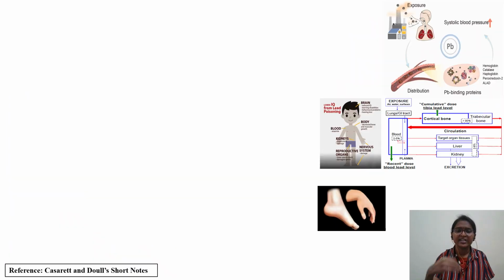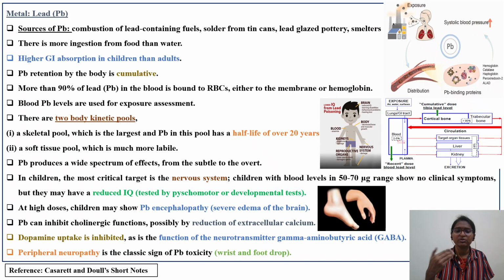Now we will read some additional points with respect to lead which were missed in the previous slide. Major sources of contamination for lead are fuels and solder from tin cans. Workers who work with soldering, and the tin cans in which food is stored, if lead is leaching from the tin cans into the food product, that is a source of contamination. Pottery too: there are clay utensils in which you cook your food, and if they are glazed, that is also a source of exposure. And smelters, those who work on welding, also.